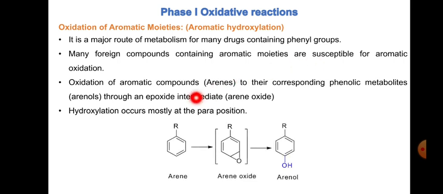Now you can see this is a generalized reaction for conversion of arene to arenols. This is an R group, right? And the OH or hydroxyl group is getting added exactly para to this particular R, and this arenol forms through the formation of an intermediate which we refer to as arene oxide. This arene oxide is shown in brackets because it is an intermediate. And this will get converted to the arenol, which is hydrophilic, water soluble, and can be eliminated.